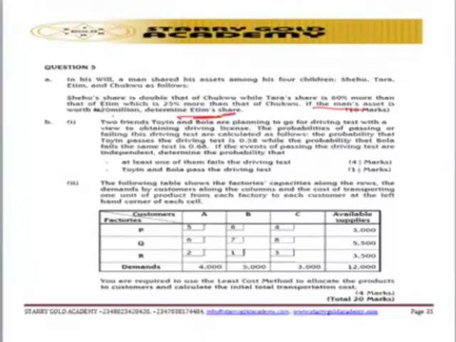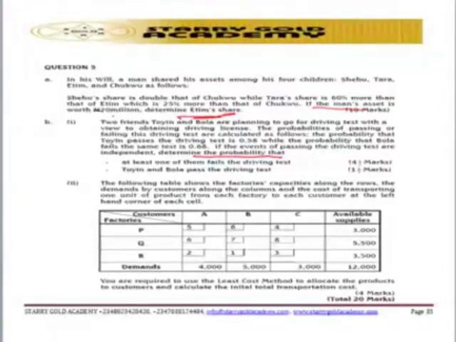The second requirement says the probability that Tony passes the driving test is 0.58, while the probability that Bola fails the same test is 0.68. If the events of passing the driving test are independent, determine the probability that at least one of them failed the driving test, and also that Tony and Bola both pass the driving test. That is the first one they ask us to do.